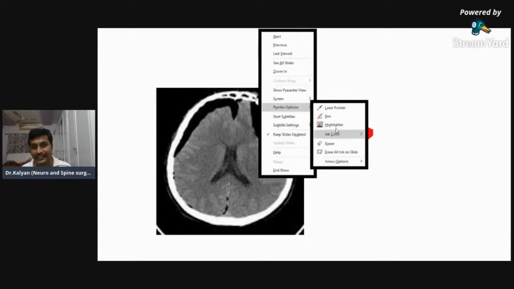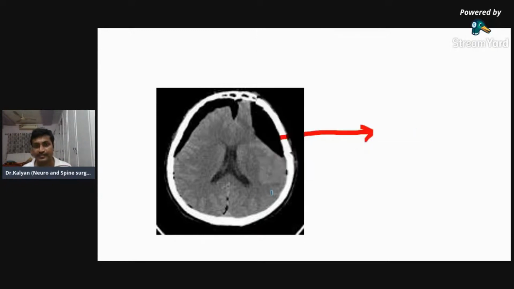I will change my highlighter ink color. First tell me what is the blue one, what I have pointed out with the blue one. Is it hypodense or hyperdense? The blue one is hypodense. And what is the blue one? You can easily identify it. As Dr. Ashwini has said, it is hypodense. And what is that hypodense structure?